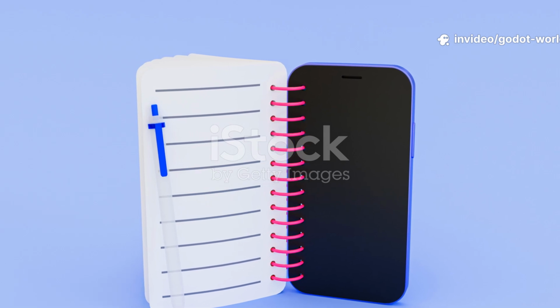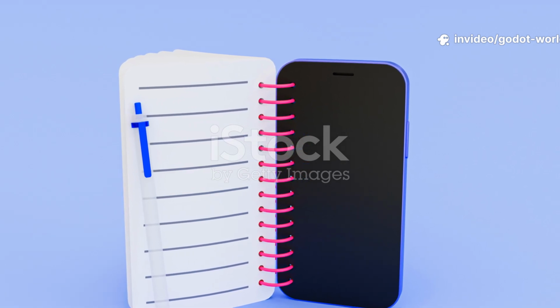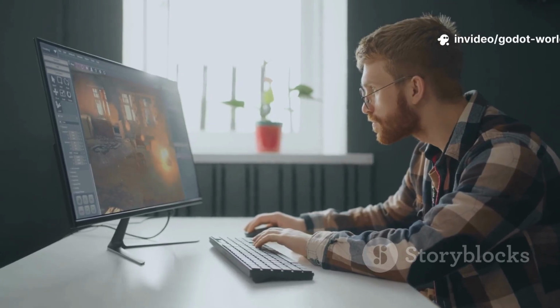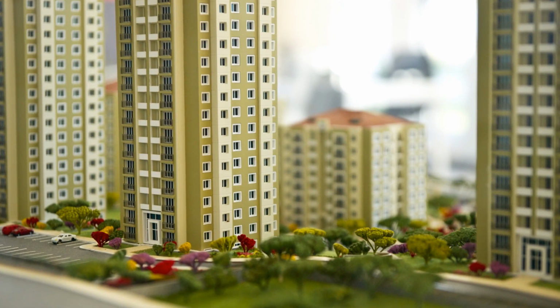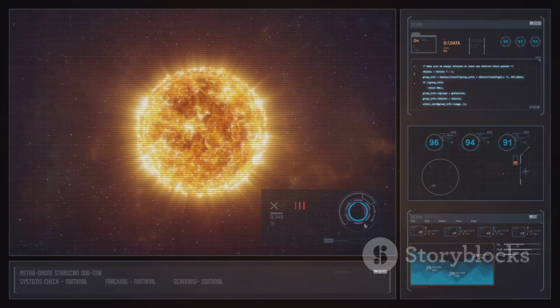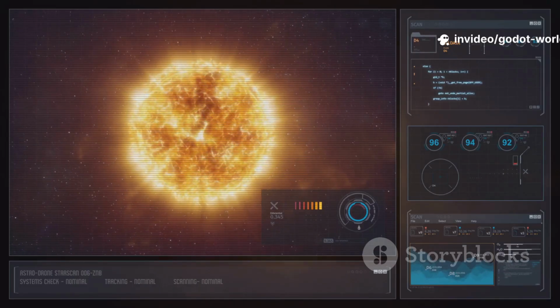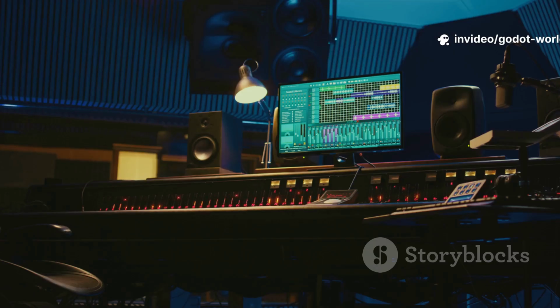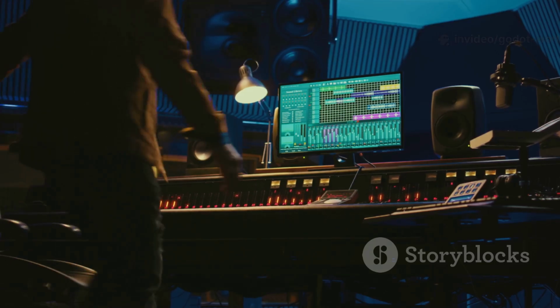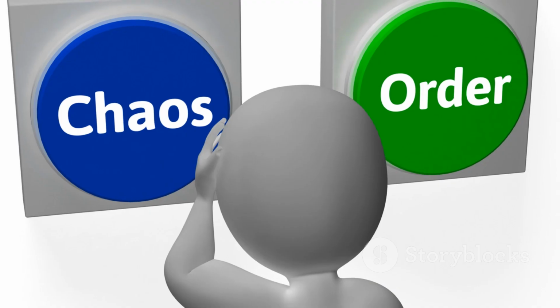Stop staring at the empty screen. You are not starting from zero. You have a world inside your head, just waiting to be built. Video games are not just code and pixels. They are destinations. They are places players want to explore, get lost in, and remember long after they put the controller down. You want to build one of those worlds.